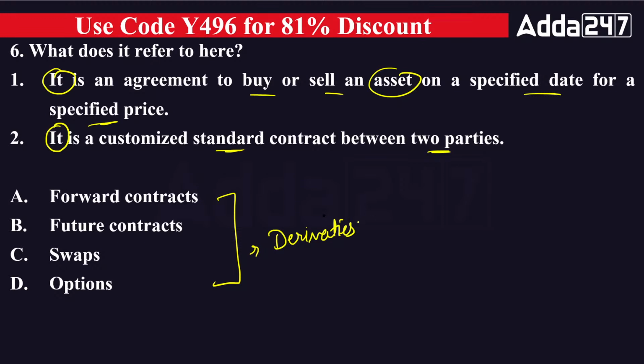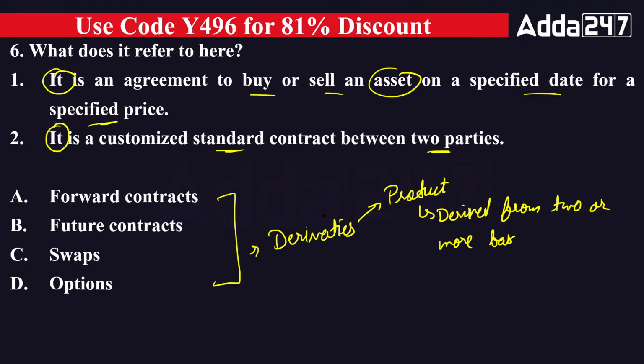And a derivative is a product whose value is derived from two or more basic variables, and those variables are known as the underlying assets. So a derivative is a product whose value can be derived from two or more basic variables, and those variables are known as the underlying assets.